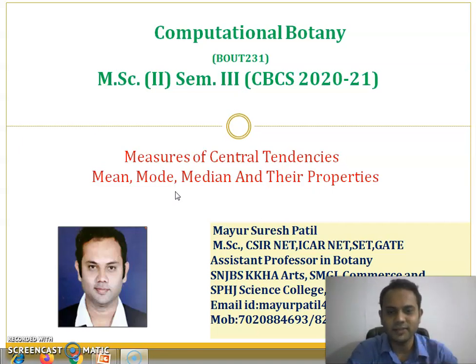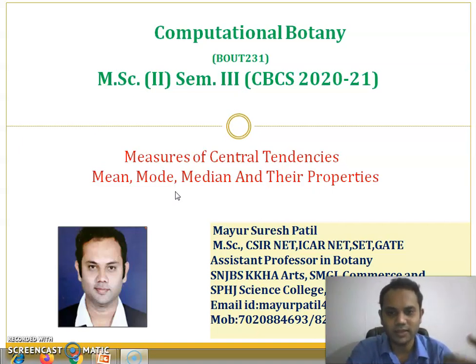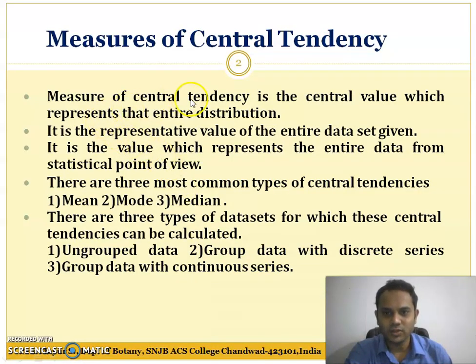The second thing that we learned is the topic measure of central tendencies. There are three different types of central tendencies. We just got introduced to what the different types of central tendencies are, and what we call a measure of central tendency. Central tendency is the central value that we described. Then we described the three types: mean, mode, median.